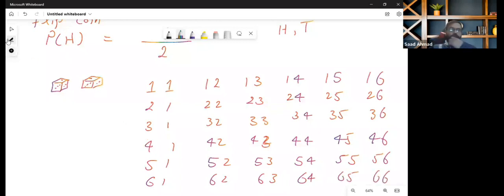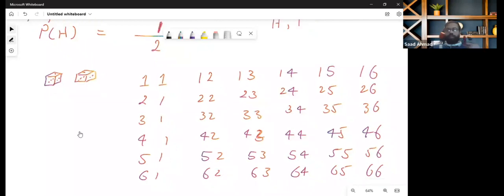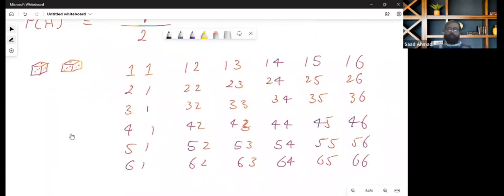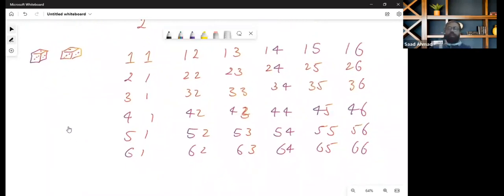So these are the total possible outcomes if you roll 2 dice at once.